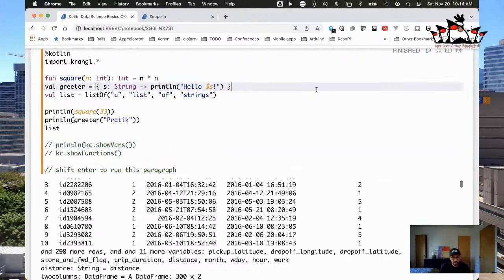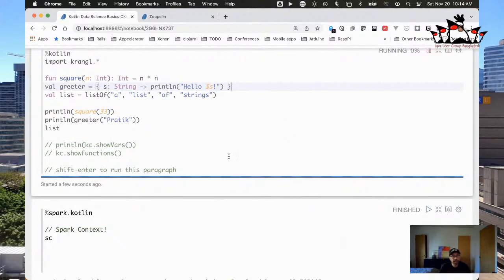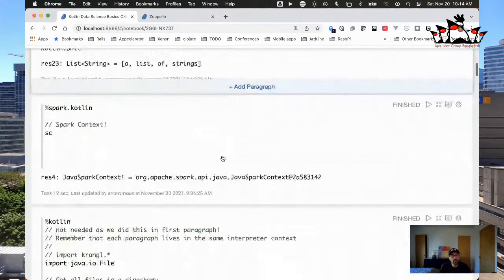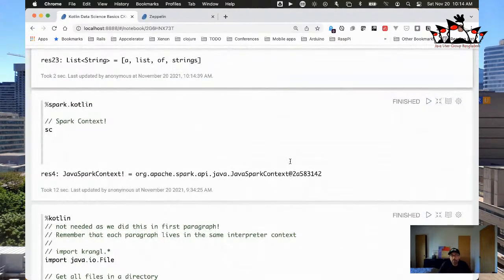Okay, so I'm going to go run this again, clean that up a bit. Now, if you're into Apache Spark, or if you're looking at Spark, and if you're not familiar with Spark, Spark is an in-memory data transformation and processing engine, of course, for Java and for Scala. And you can also do it in Kotlin, right?